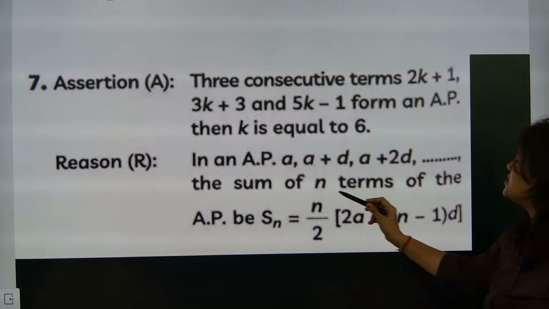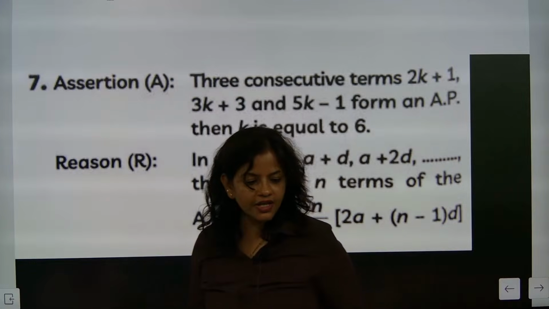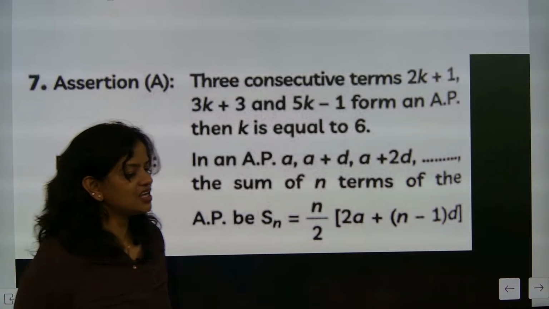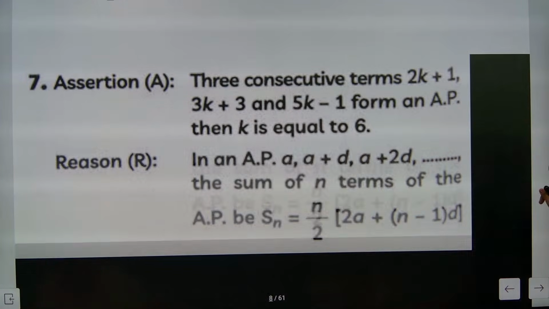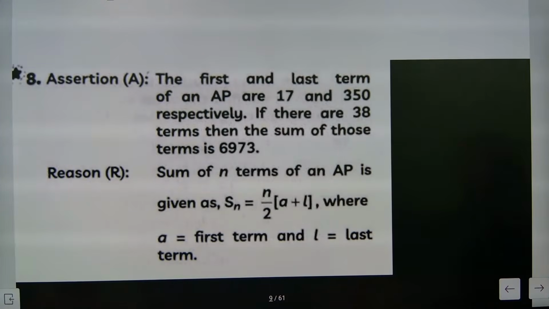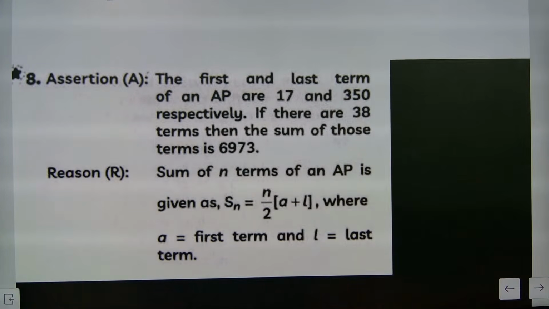Now this is the sum of n terms, but this is not the explanation, because consecutive terms subtraction, this part is not there. So this is the most important class. Those children who are skipping this class, I don't know what to say. I'm really very scared. So now look at this type of question, question number 8. Please kindly do question number 8.